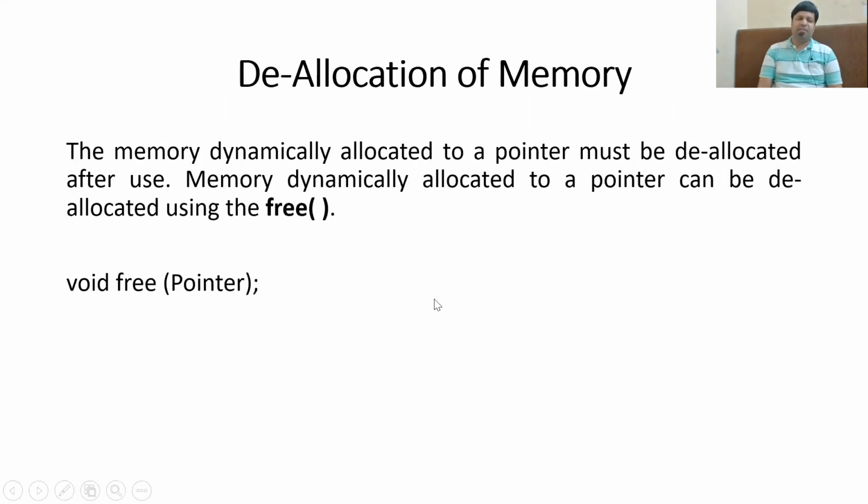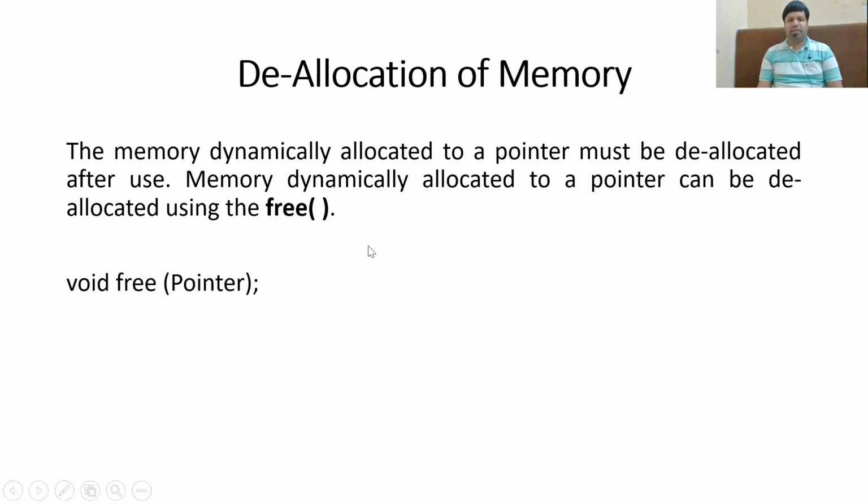Free. Free is basically used to free the memory which we do not require, which has been allocated dynamically. If you do not free the dynamically allocated memory, then you are running into a danger of running out of the memory. If you have memory, let's say 100 bytes or 200 bytes, and you continuously keep allocating it, and the memory which you do not require, you do not deallocate it, then you are going to run short of the memory.